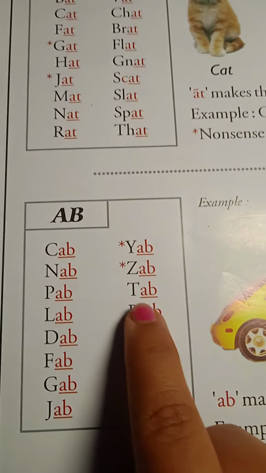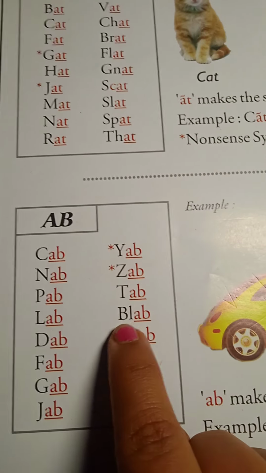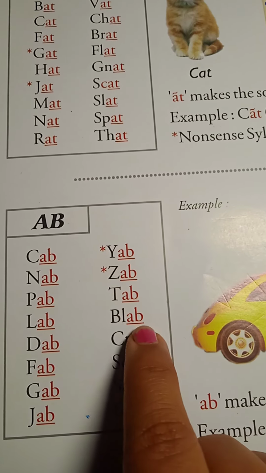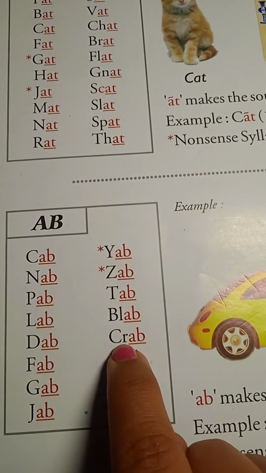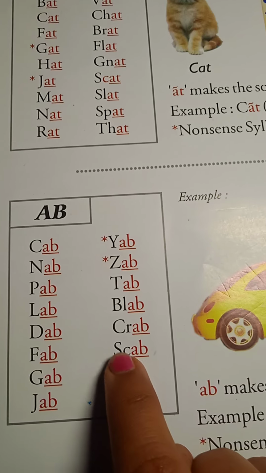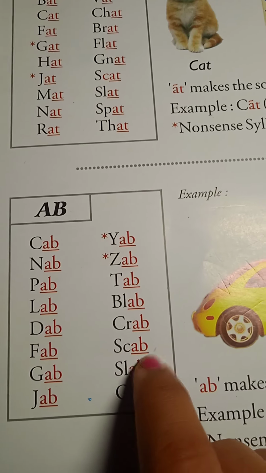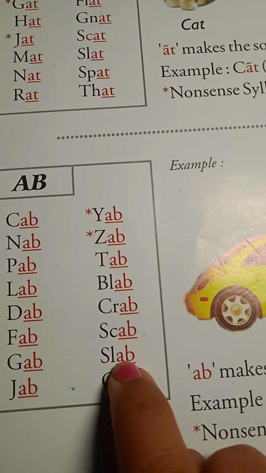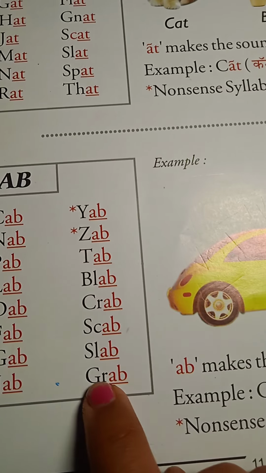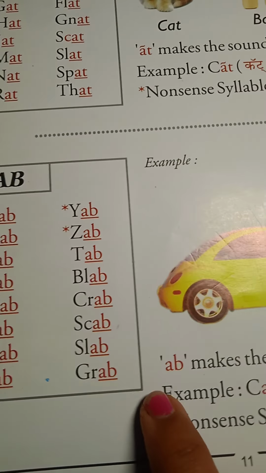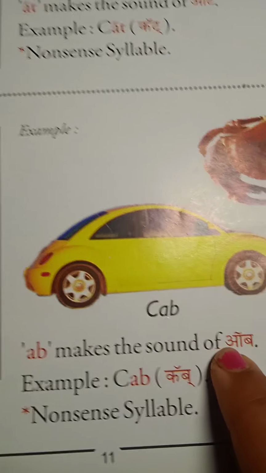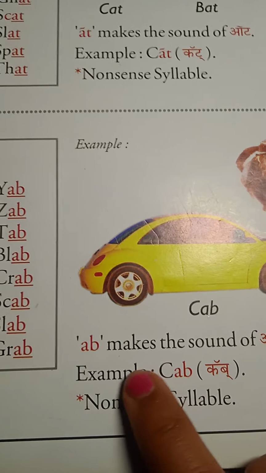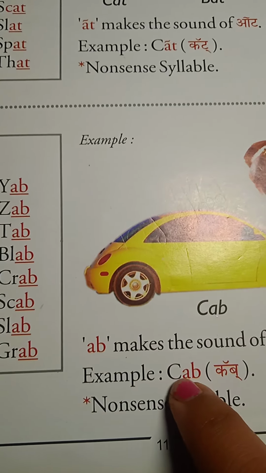Z-A-B, zab. T-A-B, tab. B-L-A-B, blab. C-R-A-B, crab. S-C-A-B, scab. S-L-A-B, slab. G-R-A-B, grab. AB makes the sound of ab. For example, C-A-B, cab.